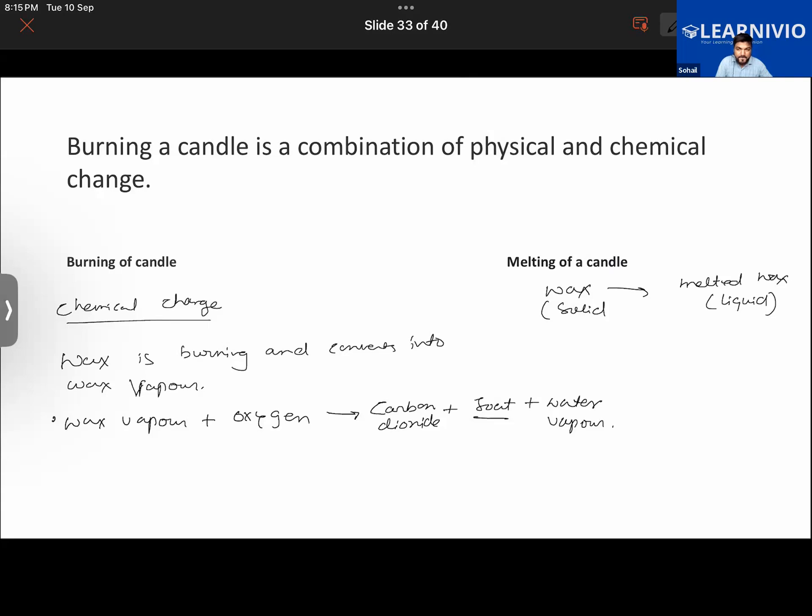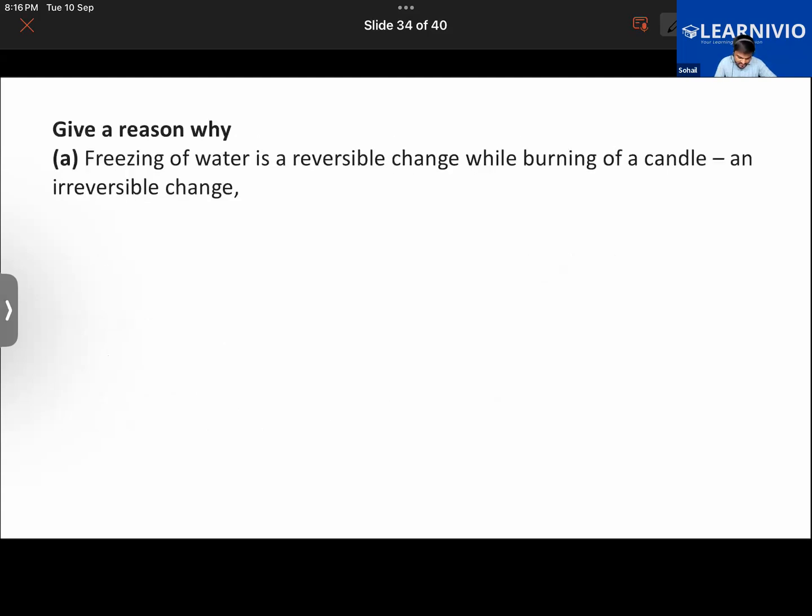Yes. In that equation, wax vapor plus oxygen gives carbon dioxide plus what is the other one? Soot. Okay. Soot was the dark patch that forms over the glass sheet if I were to hold it above the candle flame. So this is the classic example where both of the changes are taking place.